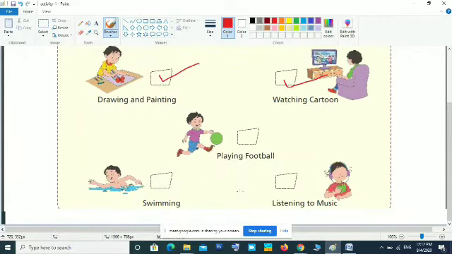Okay, then third one, playing football. Can computer be used for playing football? False. Okay, that is false. Then swimming. Can computer be used for swimming? No, it is false. Then listening to music. You can. That is true. We can listen to music. That is true.